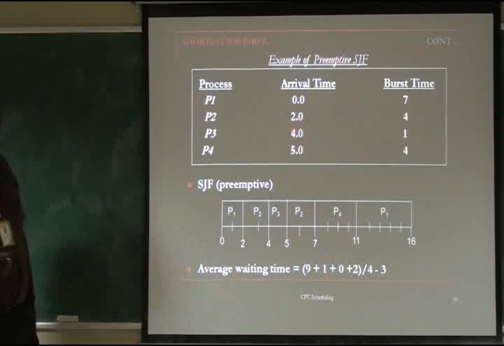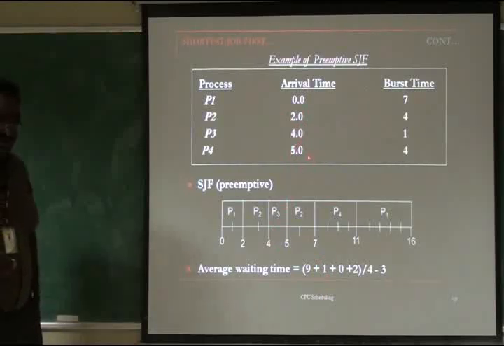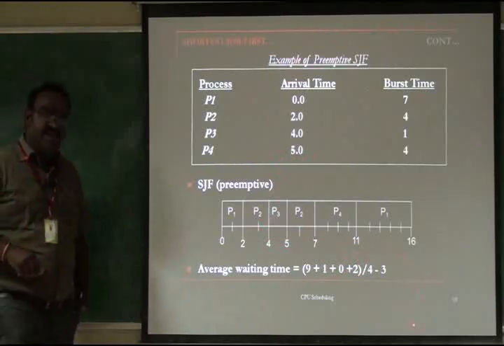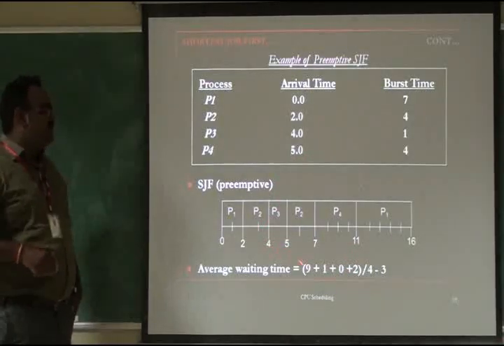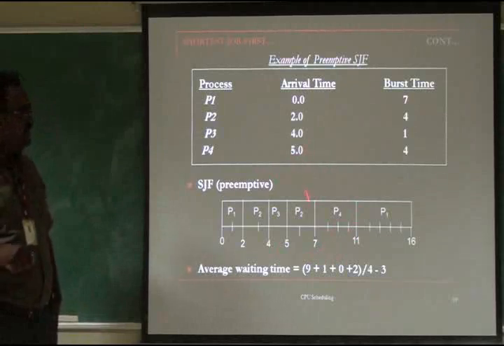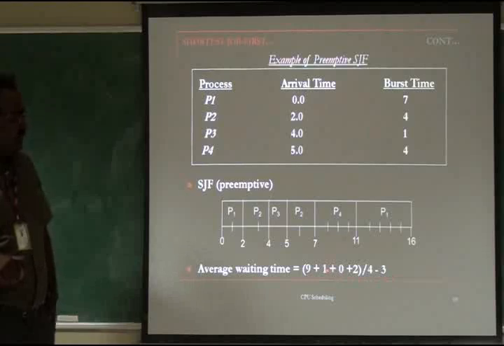So what about P3? It comes to the ready queue at the 4th millisecond and immediately gets the CPU, so 4 minus 4 is 0. P3 never waited, and its entire burst is executed at once. What about P4? It comes at the 5th millisecond and is allocated at the 7th millisecond, so 7 minus 5 is 2. So the average waiting time is 9 plus 1 is 10, plus 0, plus 2 is 12, divided by 4, which is 3.